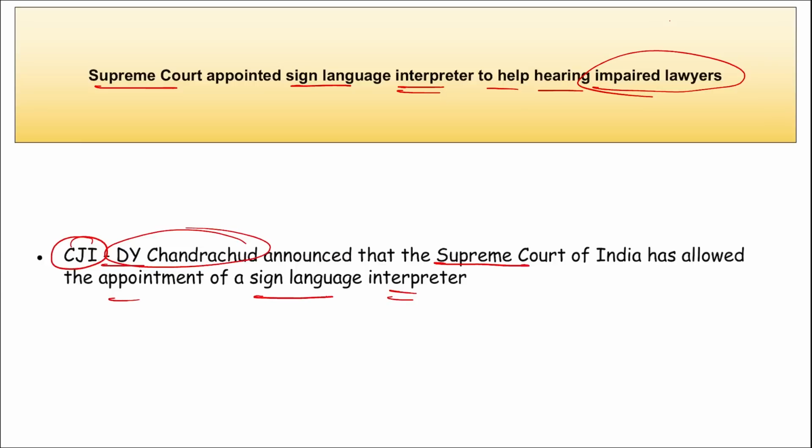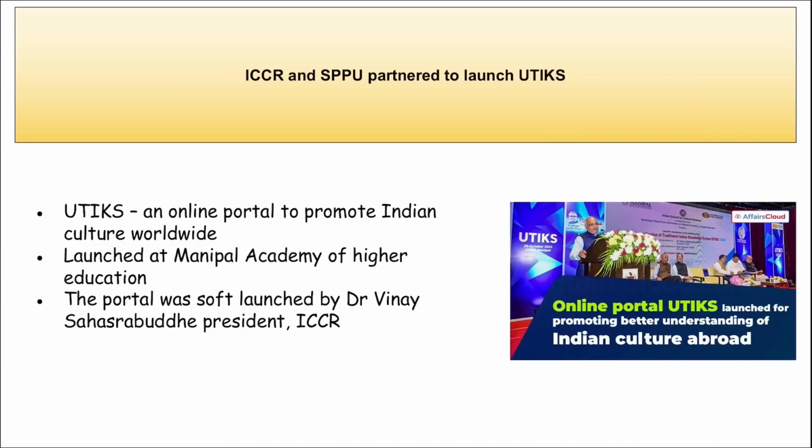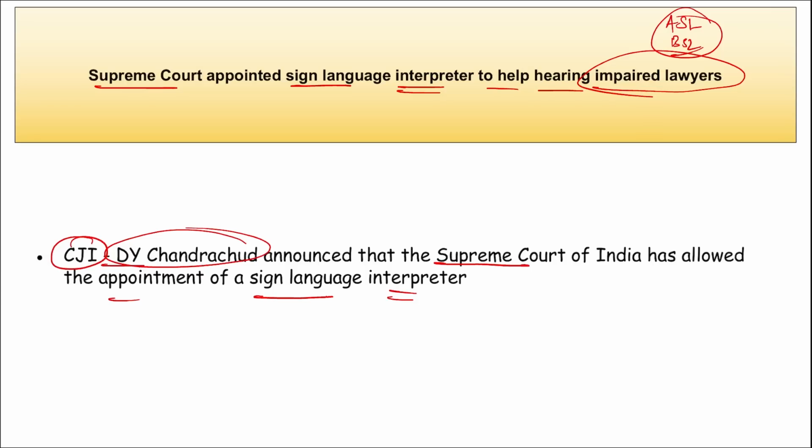And we know sign languages, there are American sign language, and then there is British sign language. Moving on, and here only two cases remember friends. One is of Sarah Sunny, right? And Sarah Sunny had earlier filed an application before the Supreme Court registry requesting the appointment of an Indian Sign Language interpreter, correct?